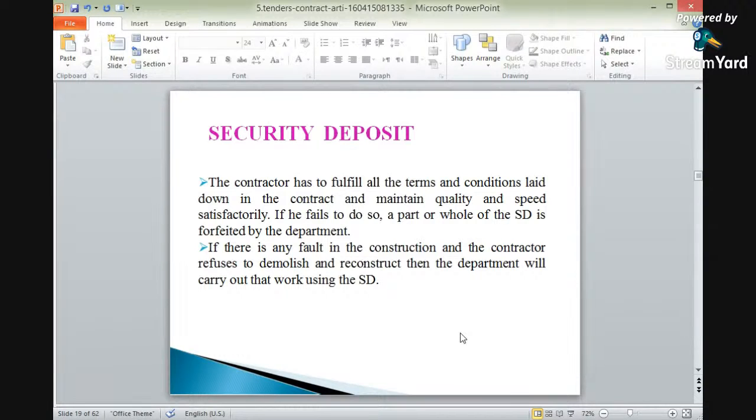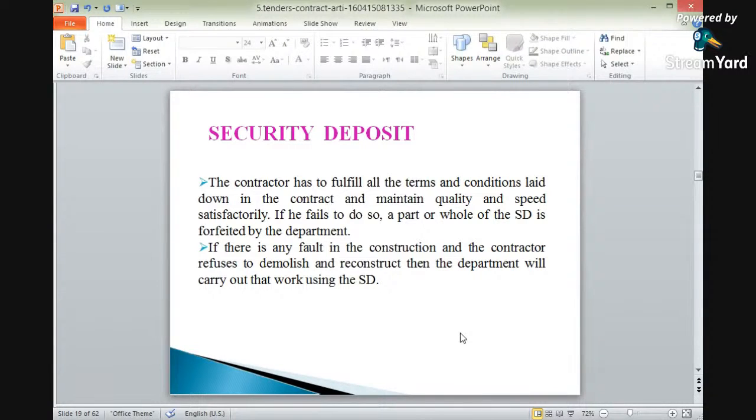So this security deposit plays an important role in maintaining the quality as well as speed in the construction of work. If he fails to do so, part or whole of the SD is forfeited by the department. It will be taken by the department. If he fails to satisfy the specifications, the quality, or the various aspects related to quality or specifications, this SD will be forfeited by the department.